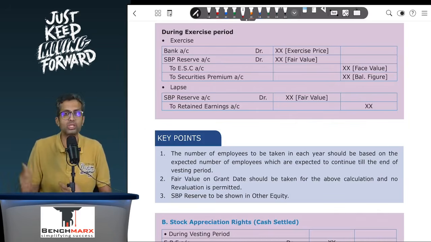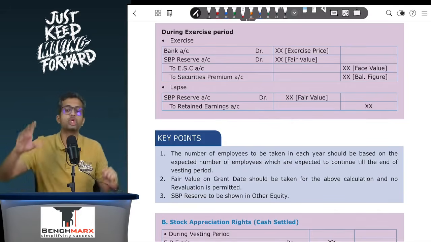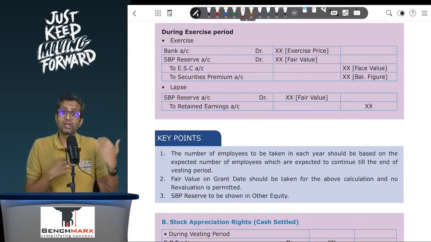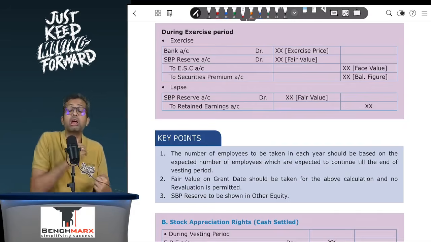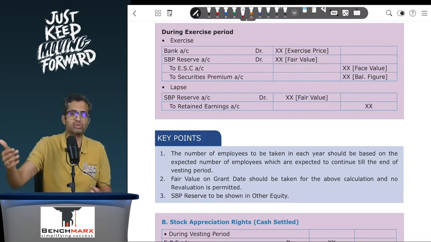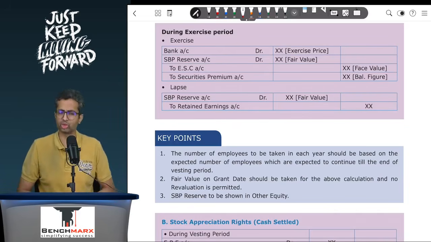Do you need to do this for ESOP, SBP reserve? Answer is no. You do not even remeasure the SBP reserve during the vesting period. You don't even remeasure it during the exercise period. But in case of SBP liability, you remeasure it at each balance sheet date during the vesting period, and also for the unexercised options, you remeasure it at each balance sheet date at the fair value, even as on the subsequent period. So ensure you do that.